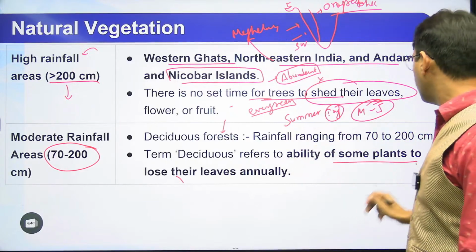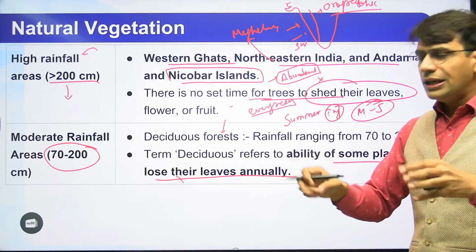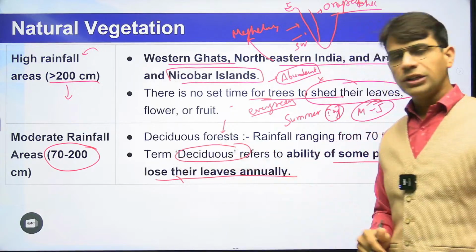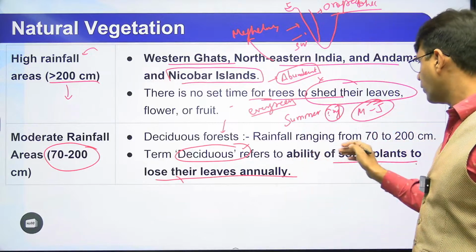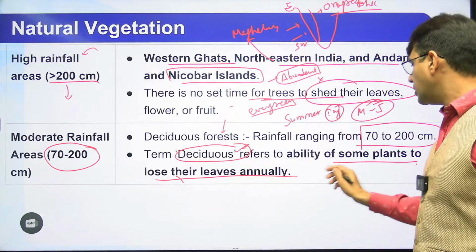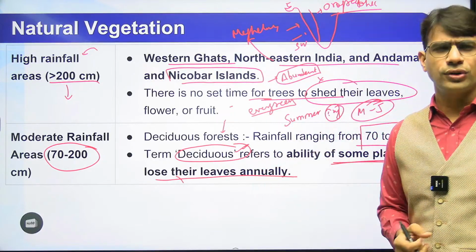So it is the ability of the plant to lose their leaves annually. अपनी leaves को drop down करना start कर देगा. So it is named as deciduous forest. इनको क्या बोलेंगे हम? Deciduous forest. So rainfall will be between 70 to 200 centimeter, and it will be deciduous type of forest. Deciduous type of forest will be there.